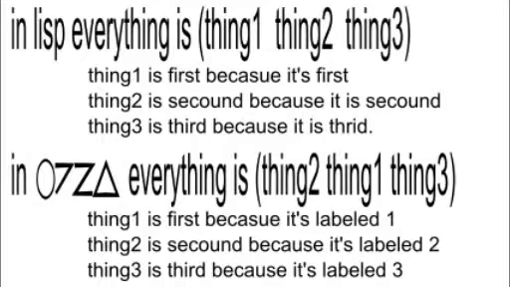In 0, 1, 2, 3, everything must be marked because the order cannot matter. Thing 1 is first because it is labeled 1. It does not matter where in the list the word is located. Thing 2 is second because it is labeled 2. Thing 3 is third because it is labeled 3.